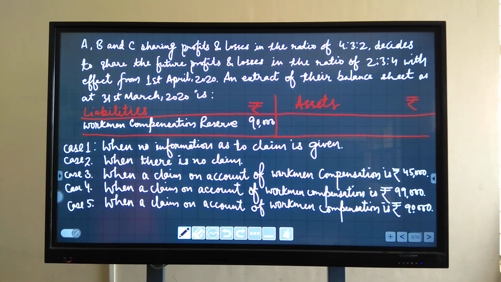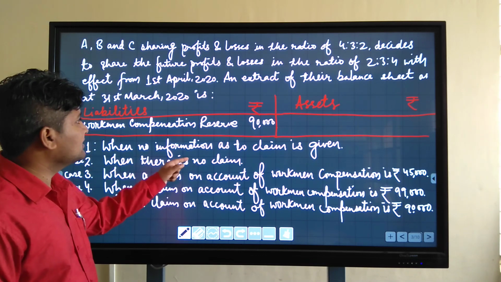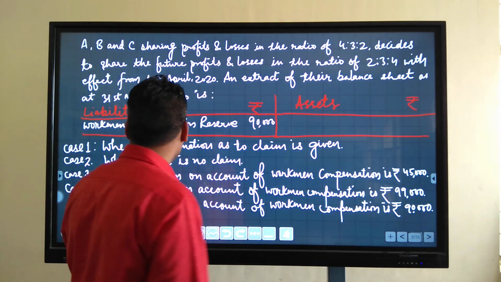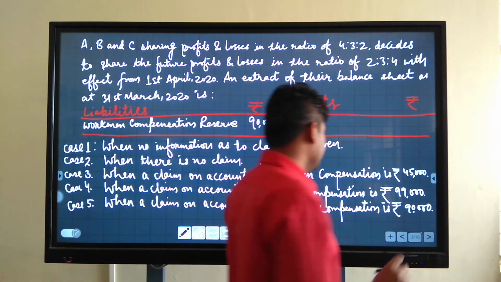Question is: A, B, and C sharing profits and losses in the ratio 4:3:2 decide to share the future profit and losses in the ratio of 2:3:4 with effect from 1st of April 2020. Extract of their balance sheet as at 1st March 2020 is in liability side. Workman compensation reserve is given, that is 90,000, and there are 5 cases. I'll explain one by one.